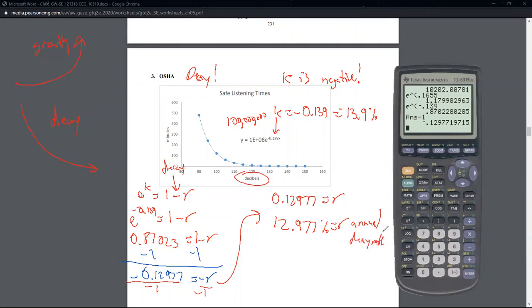So we're losing 12.977% per year, about 13. As a continuous rate, it's about 14% continuously. As an annual rate, it's about 13% annually. The continuous rate, if you look at exactly 1 year's number, you lose the annual amount. So this 13.9% continuous loss translates to you losing 12.977% exactly over 1 year.